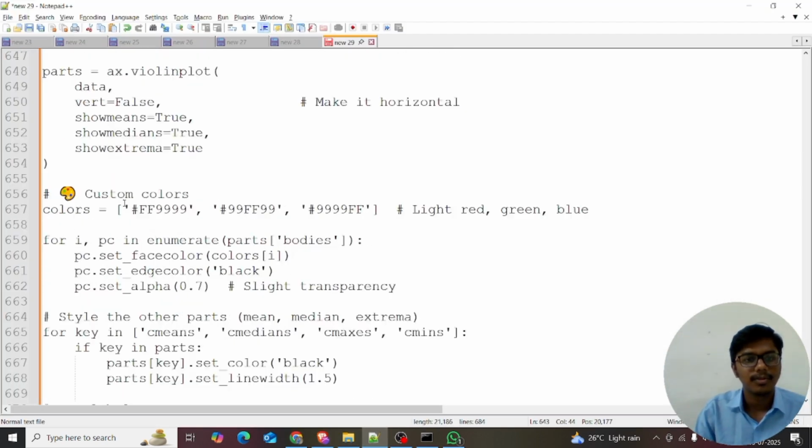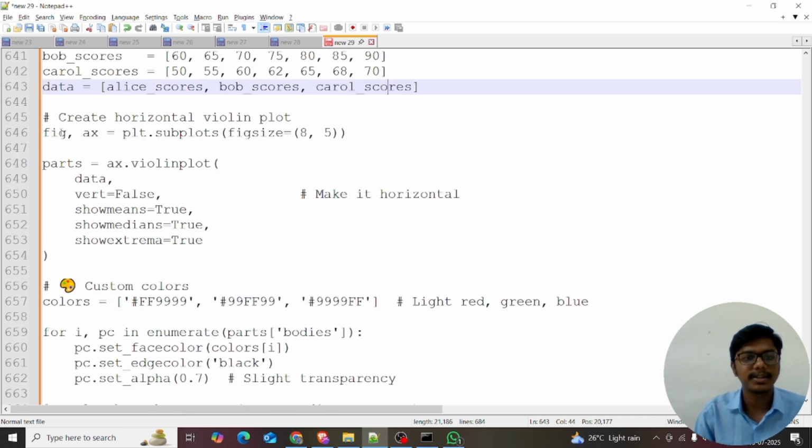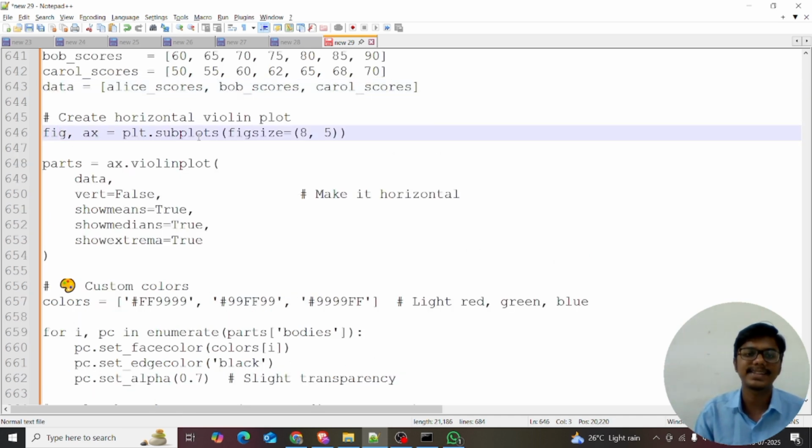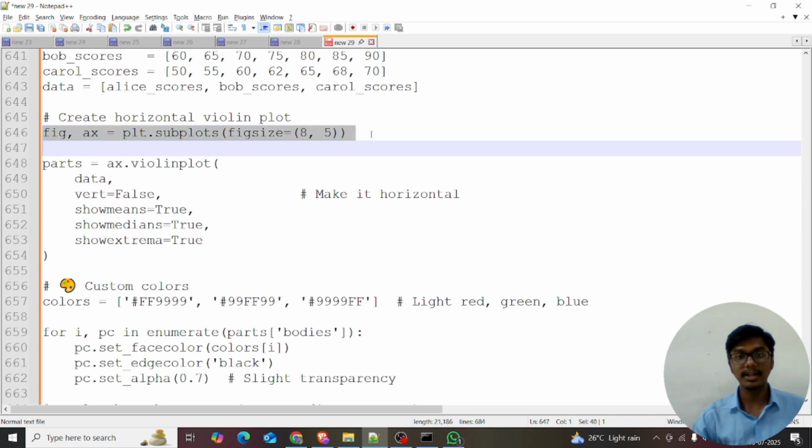I just explained the figure, axes, figure subplots, 8 comma 5. I explained creating a horizontal plot, right? Subplot means in one chart we are able to get 3 charts, right? That's like a subplot. Figure comma ax is equal to, just memorize this, it is a very important line. I've seen it in a lot of machine learning models. This line is very important. Just make note of it.